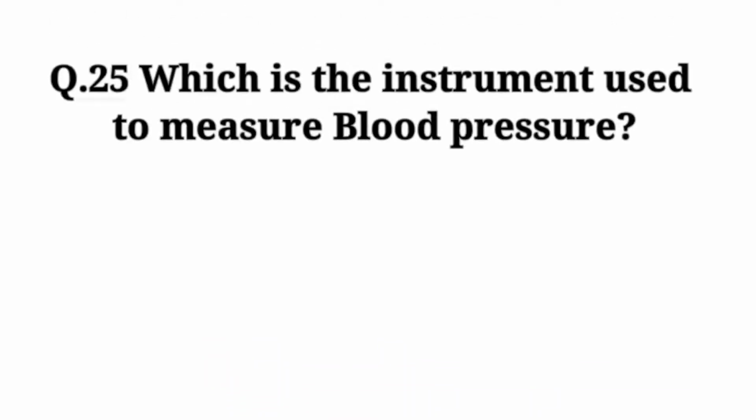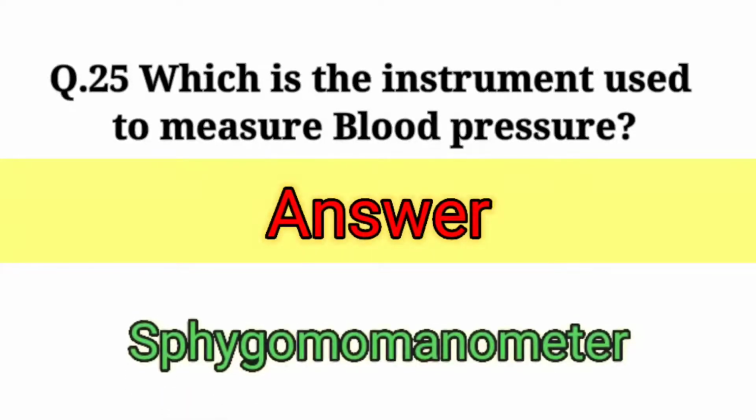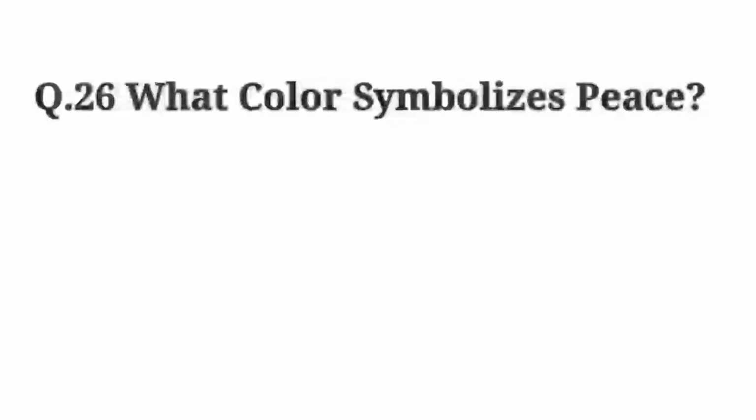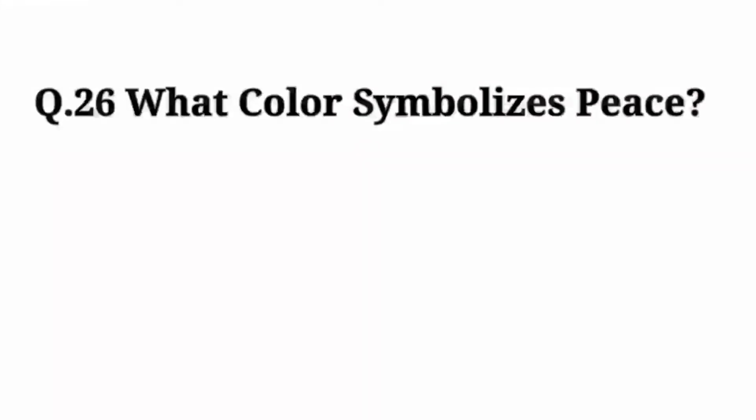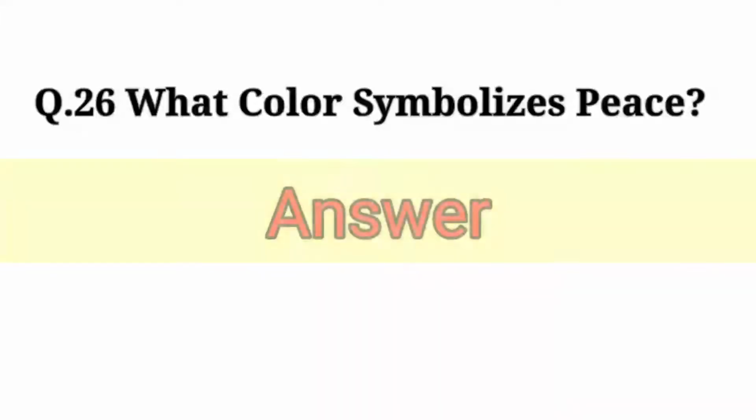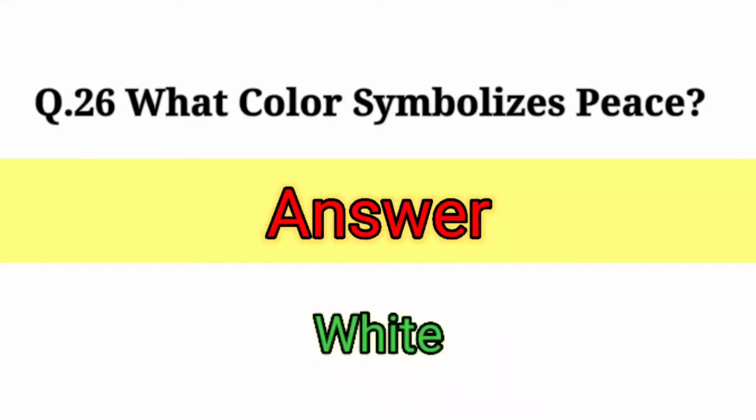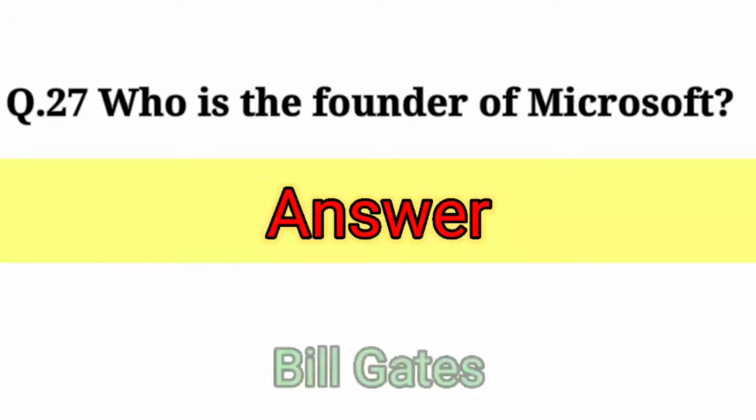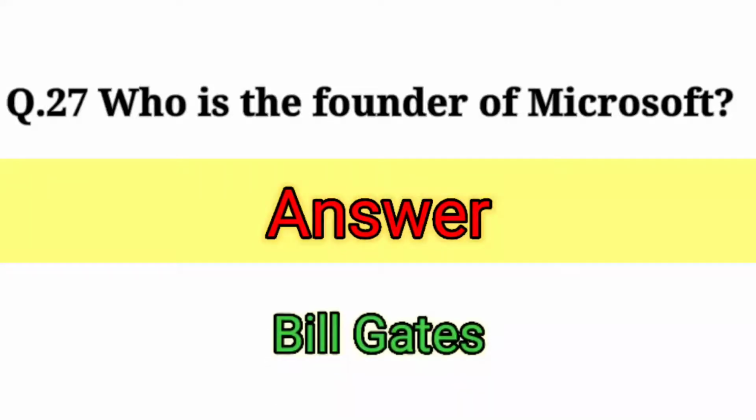Which is the instrument used to measure blood pressure? Answer: sphygmomanometer. What color symbolizes peace? Answer: white. Who is the founder of Microsoft? Answer: Bill Gates.